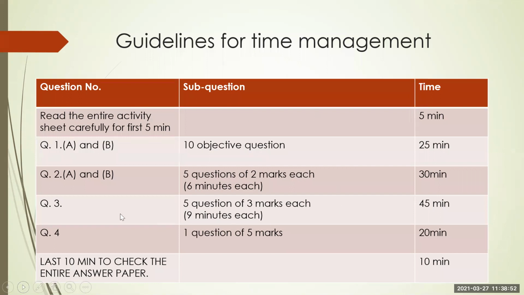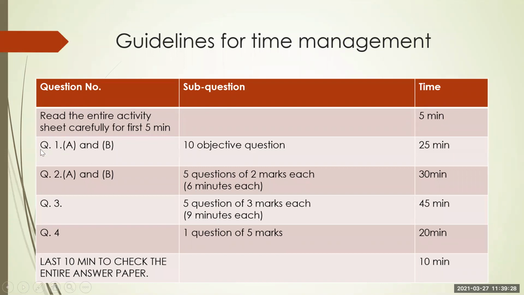Now see, this is time management, how you can manage your time. Now 15 minutes more are given to you to write down your answers, means 2 hours and 15 minutes. So you can read the entire activity sheet carefully for the first 5 minutes. You are getting 10 minutes, so utilize those 10 minutes to read the activity sheet, whatever is provided to you. That is nothing but the question paper. Read it and prepare your mind to write down the answers.